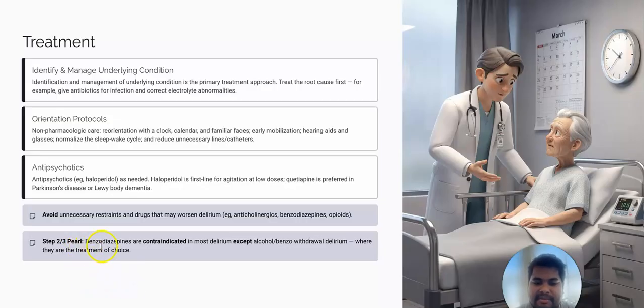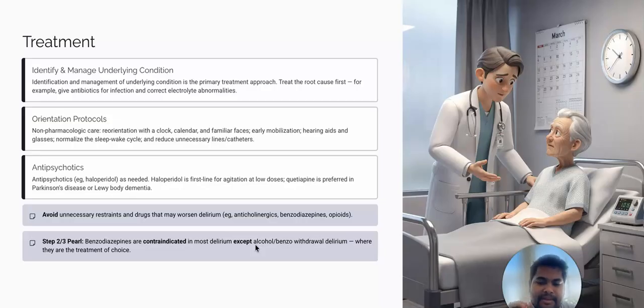And a step 2 and 3 pro is that benzodiazepines are contraindicated in most delirium. Don't think that the person is agitated, maybe I give him benzodiazepines and then he will calm down. No, we will not do that. We go with haloperidol, or if the person has Parkinson's, we go with quetiapine, not benzodiazepines. They are contraindicated in most delirium except for alcohol or benzodiazepine withdrawal delirium.